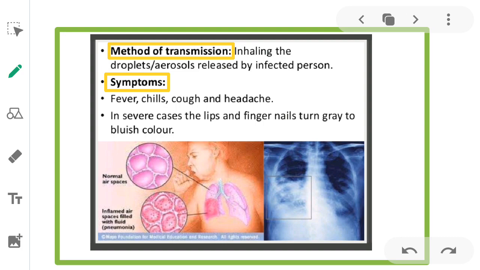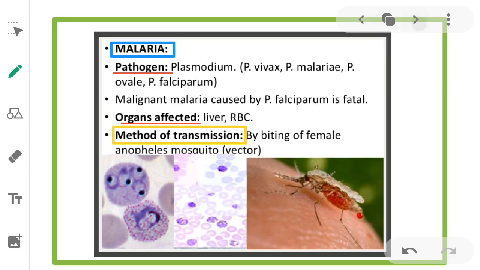As the contaminated air fills the alveoli with fluid, the alveoli cause a number of symptoms and then pneumonia is caused. So this is about the pneumonia pathogen, organ affected, method of transmission and symptoms. Next, we'll study the disease called malaria. Here also we'll study the pathogen, organs affected, method of transmission, symptoms, and also the life cycle of Plasmodium.